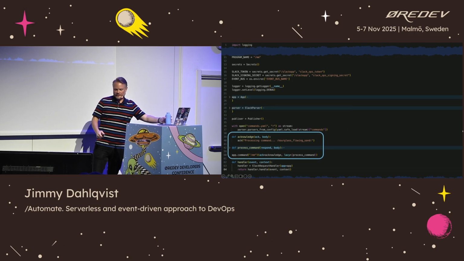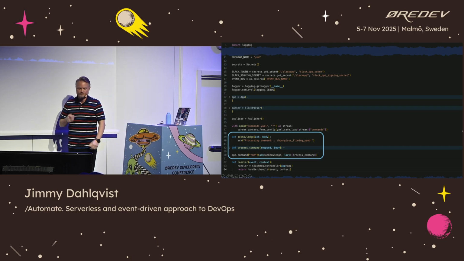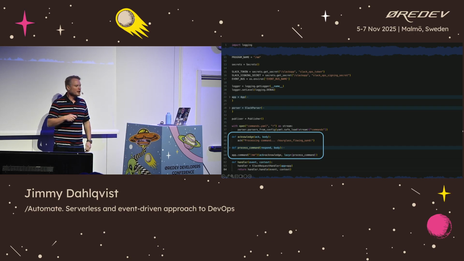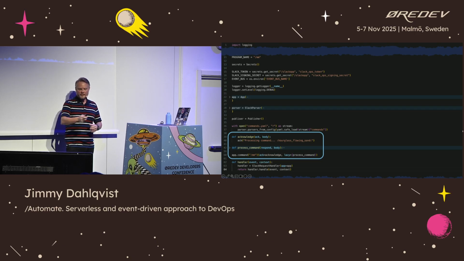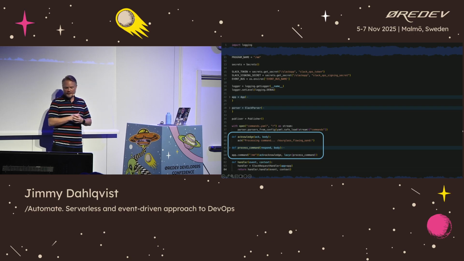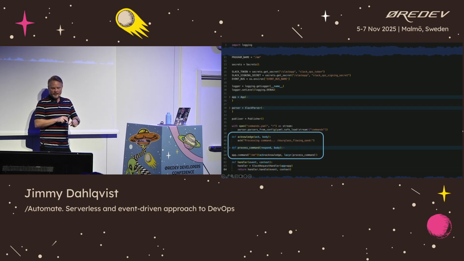The second thing that's happening is that we register our command /mm. And what we're using here is Slack Bolt. And we're using the Lambda implementation of that API coming from Slack and the SDK coming from Slack. So we register our /mm bot, and we register an acknowledgement saying processing command and an hourglass. And we register our process command, which will be a lazy command.